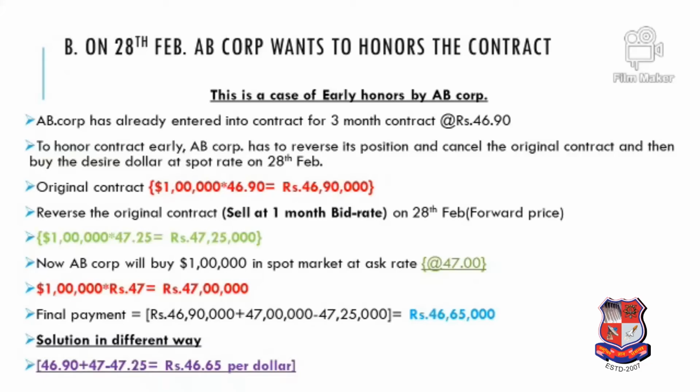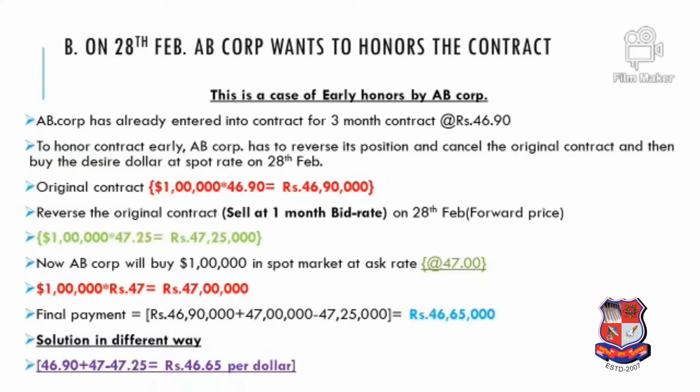So the original contract we had entered has been cancelled by the bank, right, from forward, and now the actual $1 lakh which we are buying will be on a spot rate basis, and the spot rate on 1st February, sorry, on 28th February is 47, which is the ask rate. So we will buy 1 lakh into 47, so 47 lakh is our obligation.